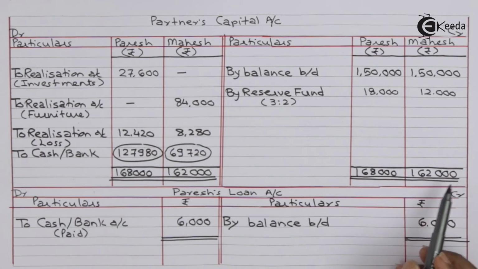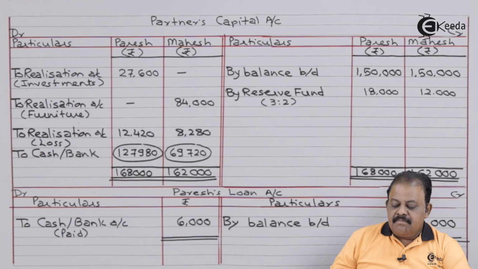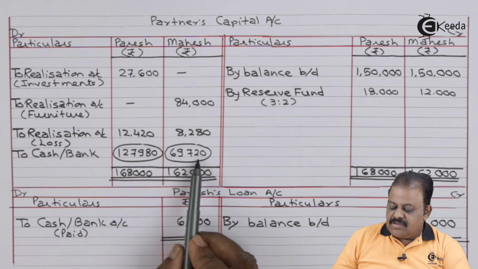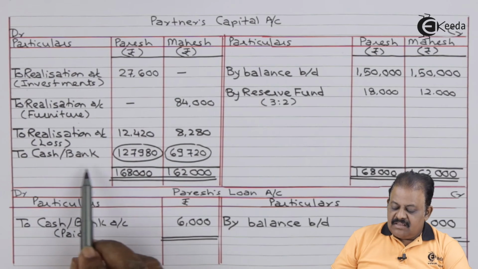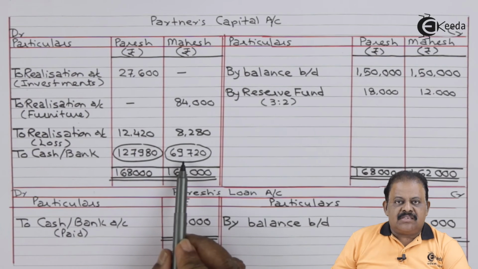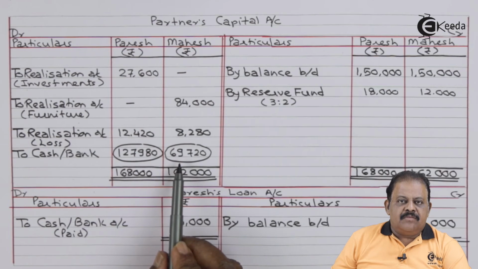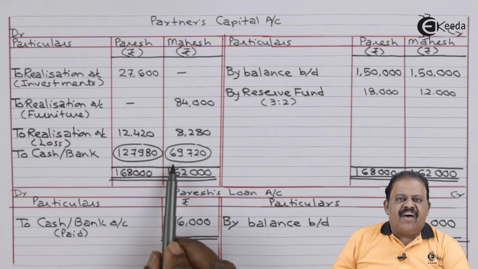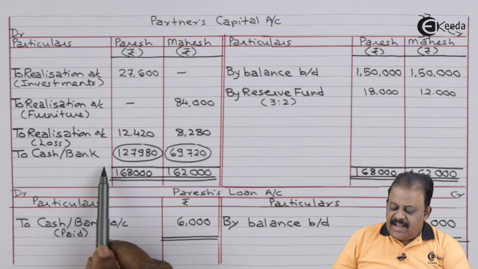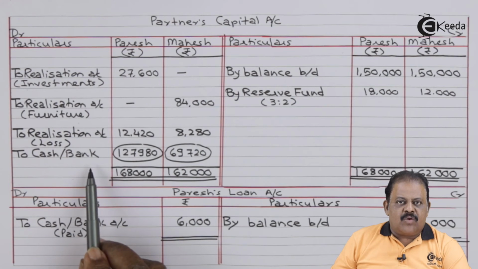Now we'll be closing Mahesh capital account. Mahesh capital account total is 1,62,000. Credit is heavy. Balancing figure is 69,720. These are the amounts payable to partners on closing of the firm, that is, in full and final settlement. This will have an effect in cash bank account.